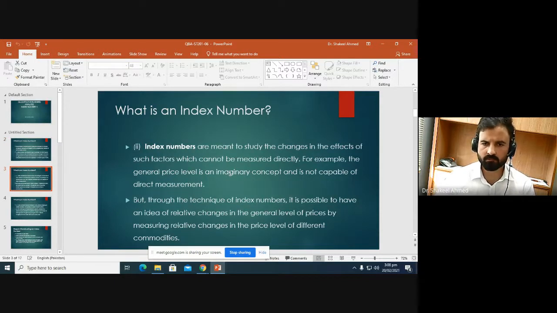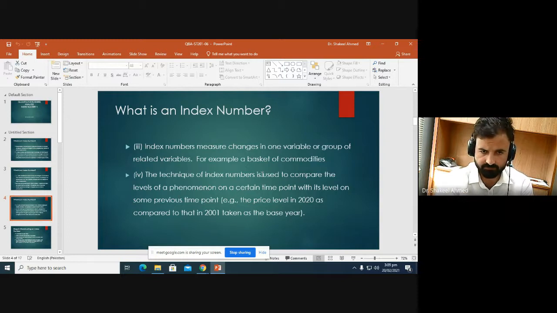Index numbers are meant to study the changes in the effect of such factors which cannot be measured directly. For example, the general price level is an imaginary concept and is not capable of direct measurement as we already discussed. So, through the technique of index number, it is possible to have an idea of relative change in the general level of the price, measuring the relative change in the price level of different commodities or group of commodities. So index number may measure the change in one variable, or a group of variables, for example, a basket of commodities or a group of commodities.